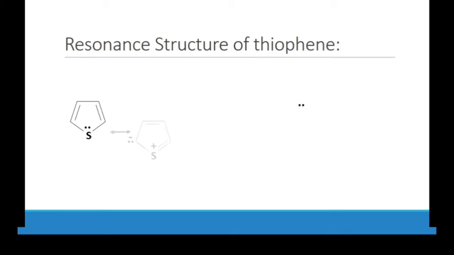But these two will move, so we will take these two electrons and shift them here. If we shift these two electrons here, then S has positive charge, and this bond will move here, and this bond will move here. Okay. Now, if we move these two electrons here, because two electrons mean more electronegativity, that's why we put negative charge. And then this bond will move here, and this bond will move here.